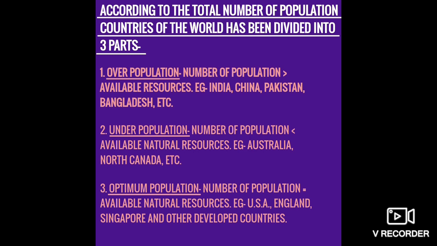Now, what is overpopulation? If the number of people is greater than the available resources, meaning there are more people and fewer available resources, then this sort of situation falls into the category of overpopulation. For example, India, China, Pakistan, Bangladesh, mostly the developing or underdeveloped countries come in it, right?